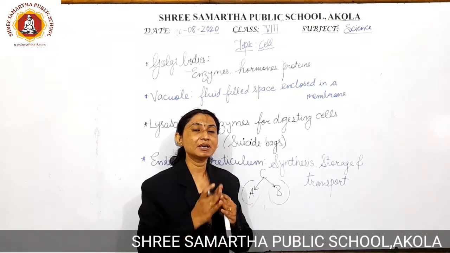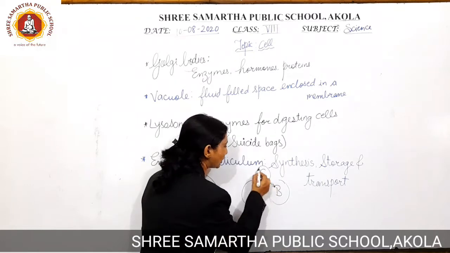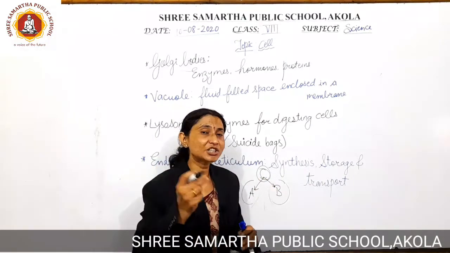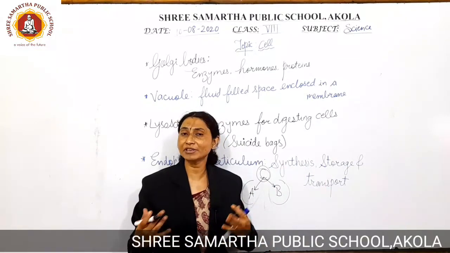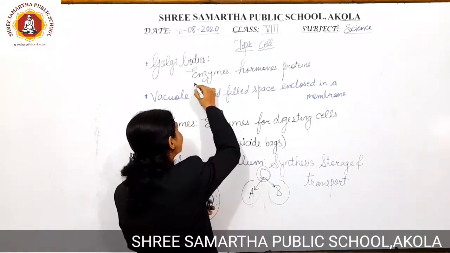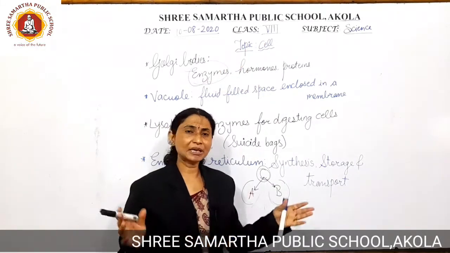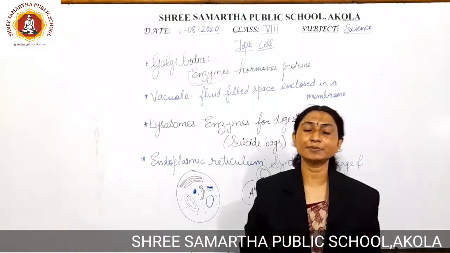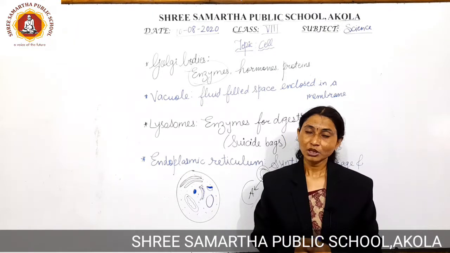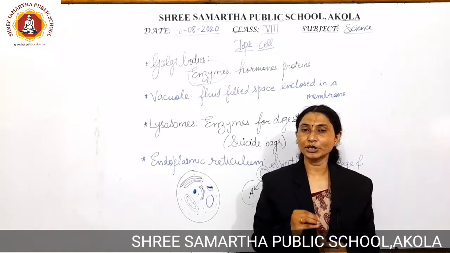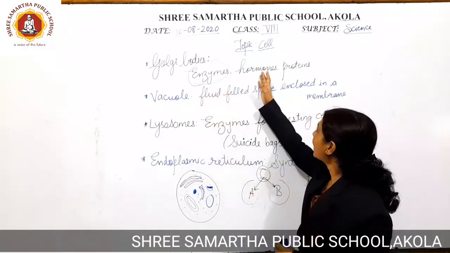Now here what has happened? A and B are not connected to each other, but because of C, C is initiating the fight between A and B. So in this particular example, we can say that C is acting as an enzyme or the catalyst. So we can say that chemical substances can be in the form of enzymes, catalysts, and hormones also. So Golgi apparatus is going to contain these chemical substances in the form of enzymes, catalysts, hormones and proteins also.